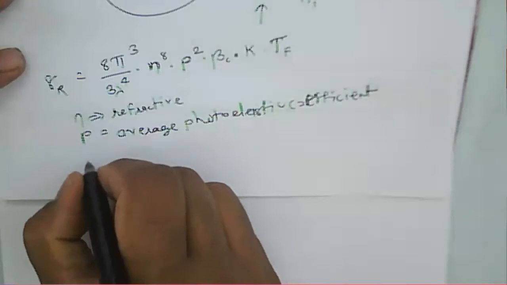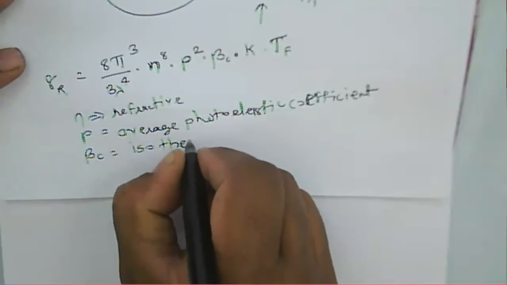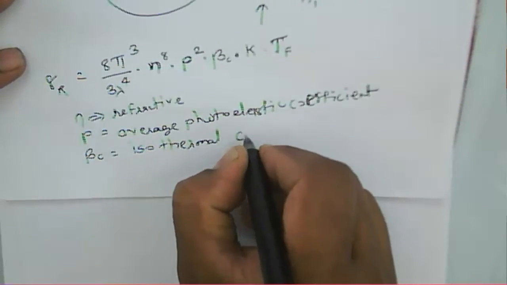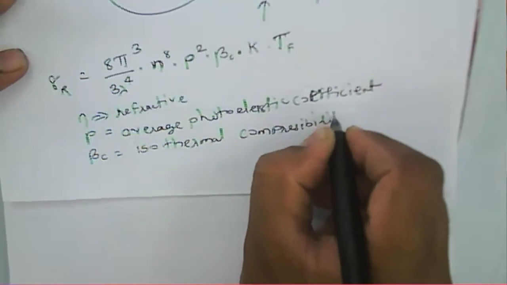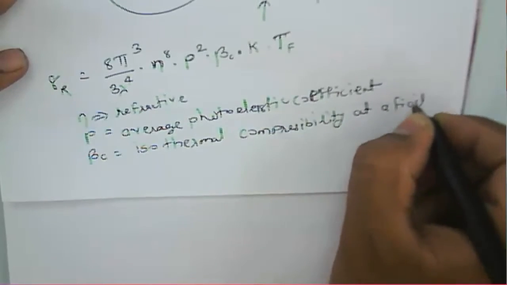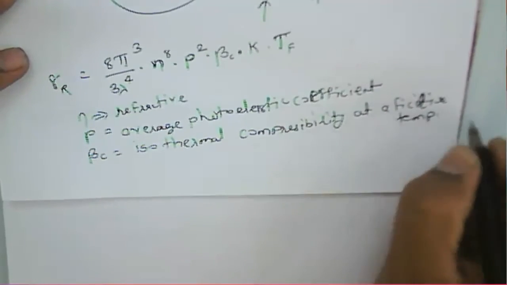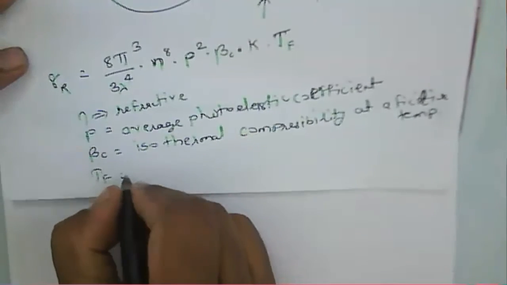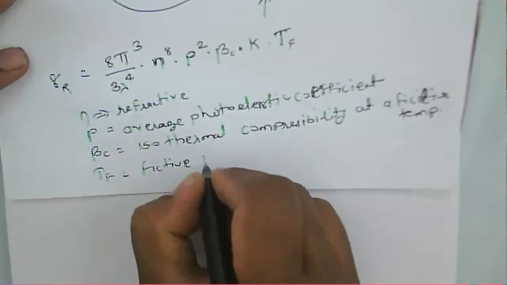Beta C is the isothermal compressibility at a fictive temperature. TF is the effective temperature.